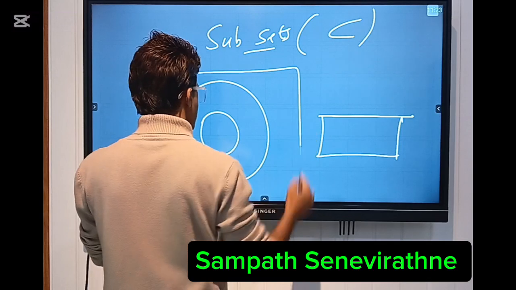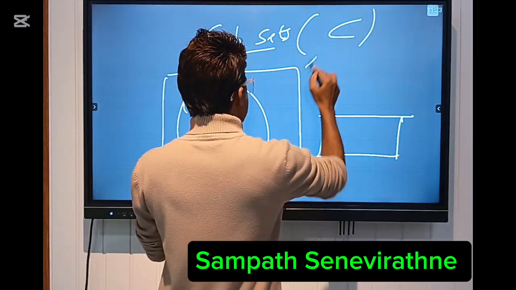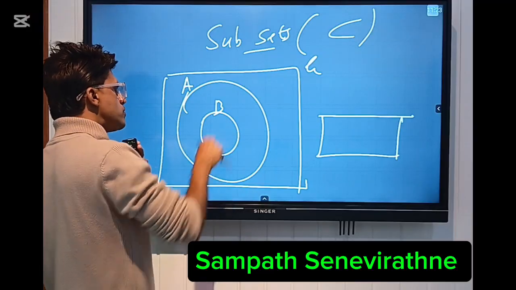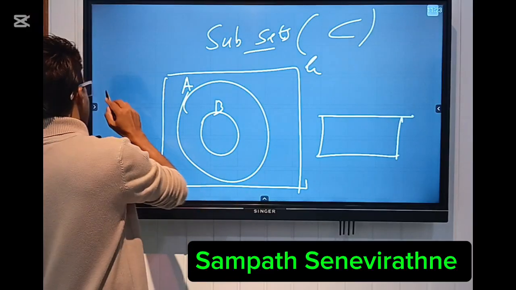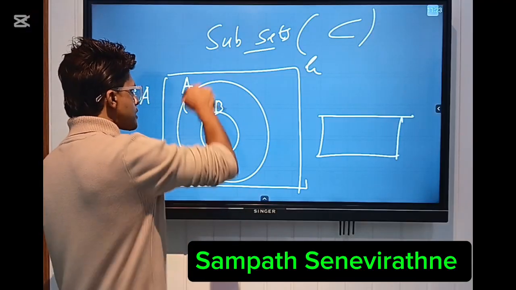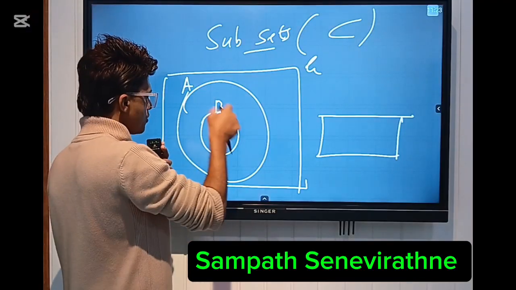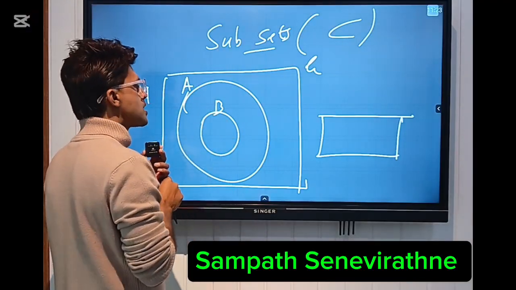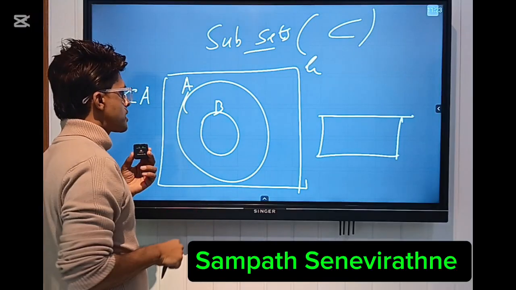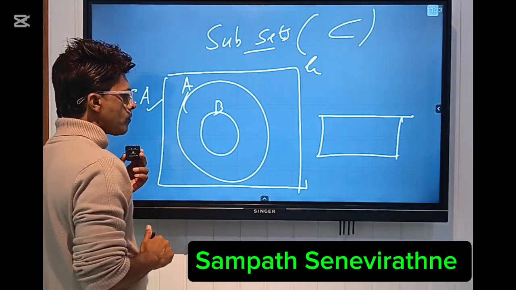So this is the universal set, A, B. B is a subset of the set A, which means in the set A you could find the set B here.